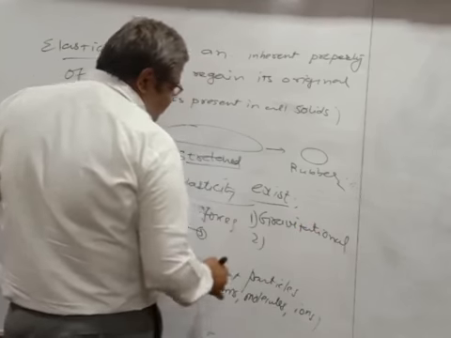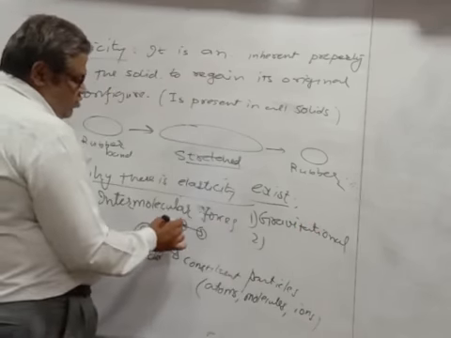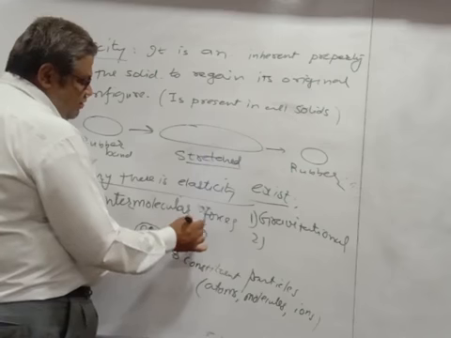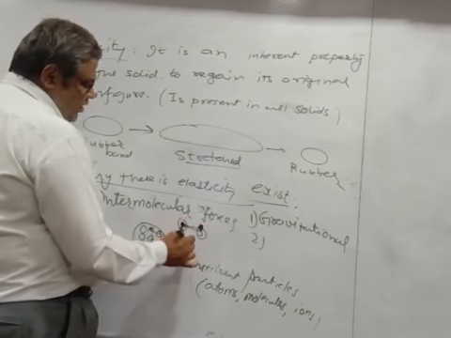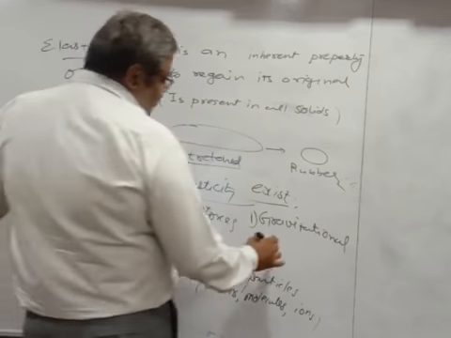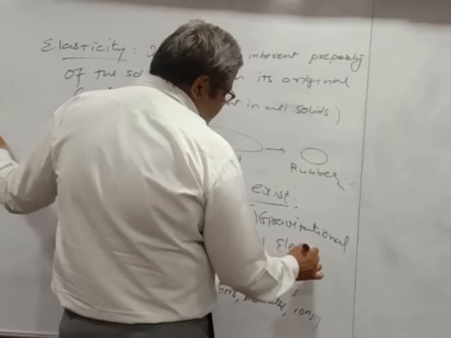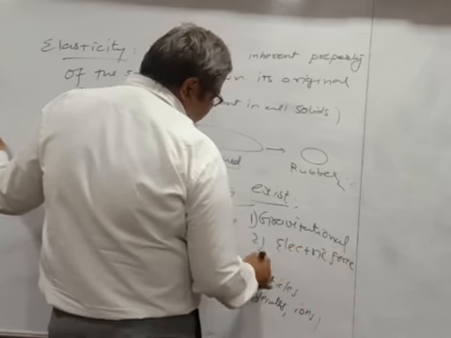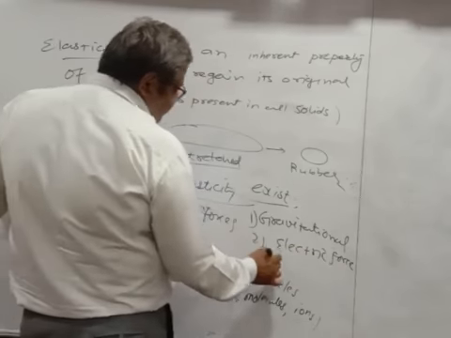Then the second, which is attractive in nature: the nucleus of particle number 1 will exert an electric force on the electron of the second particle. So there exists an electric force. And the third one is van der Waals weak forces.